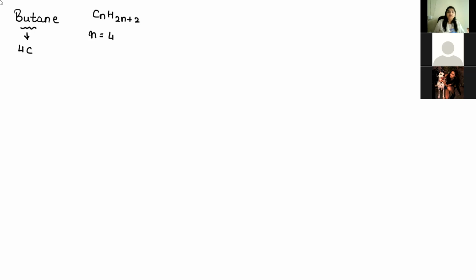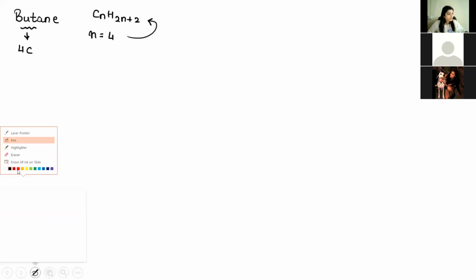Nabiha, what will be the molecular formula if N is equal to 4? Substituting N equal to 4 in the formula, can I substitute C4 over here? Yes.